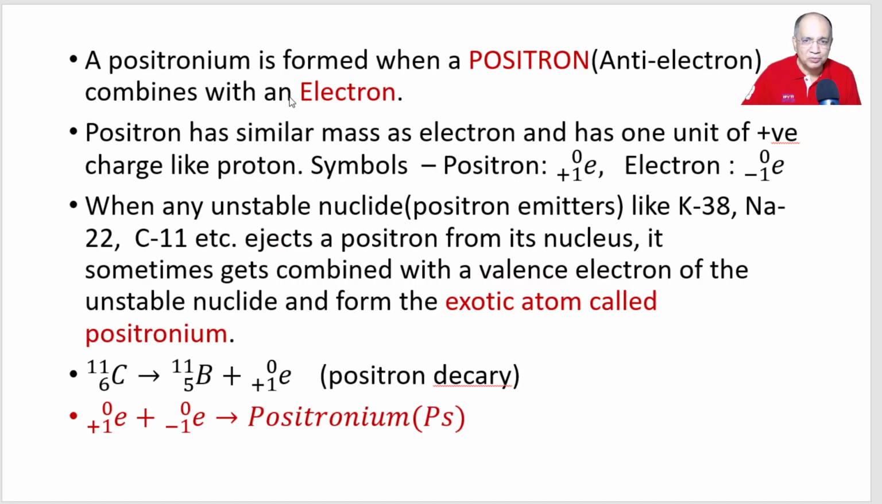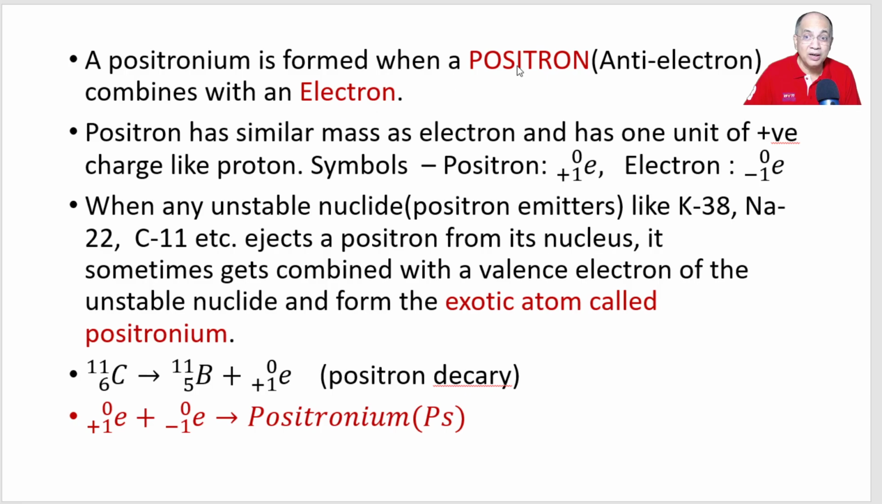Positronium is formed when a positron, which is also called an anti-electron, combines with an electron. Positron and electron are antiparticles of each other. If electron is the particle, then its antiparticle is positron. A particle and its antiparticle are identical in all properties except one. In this case, it is charge.